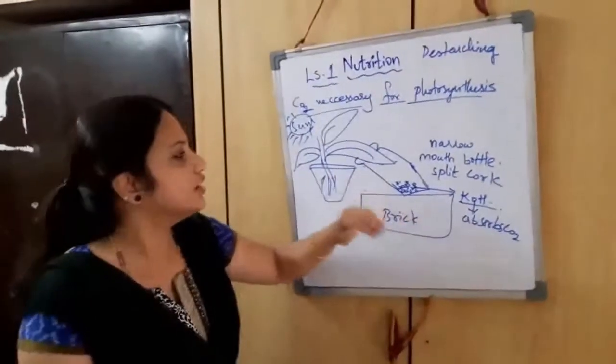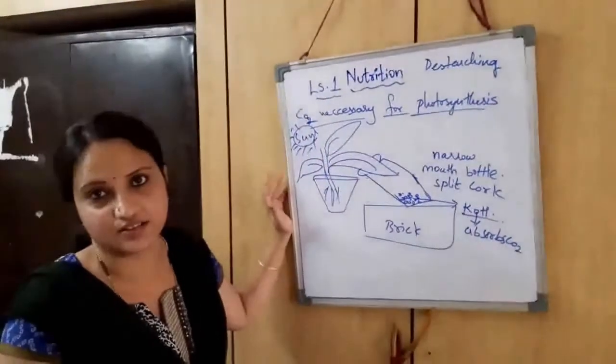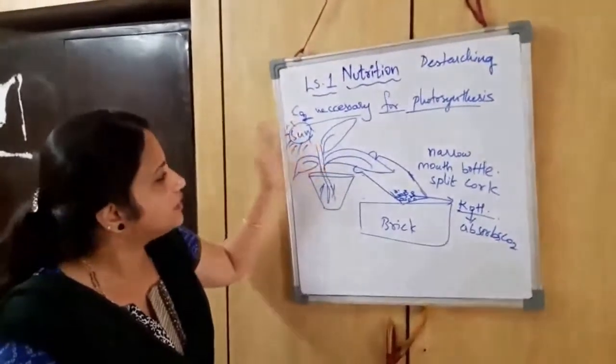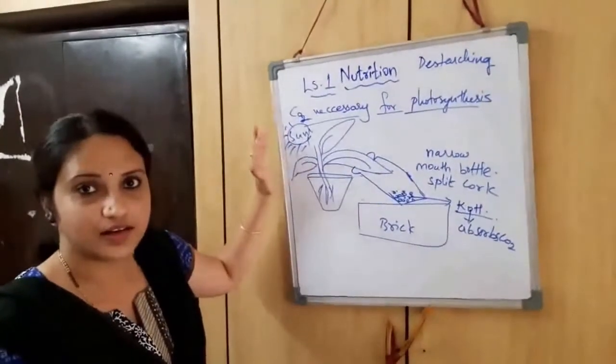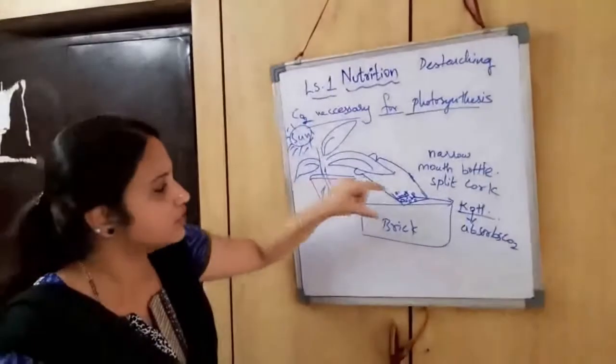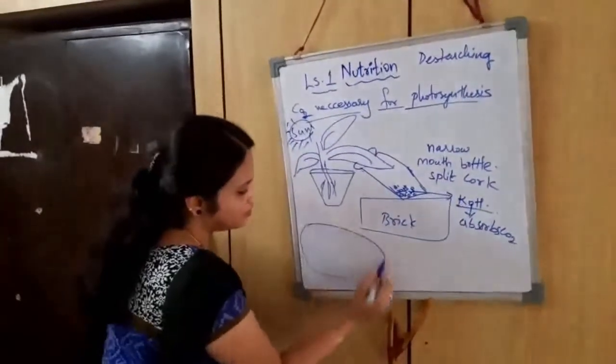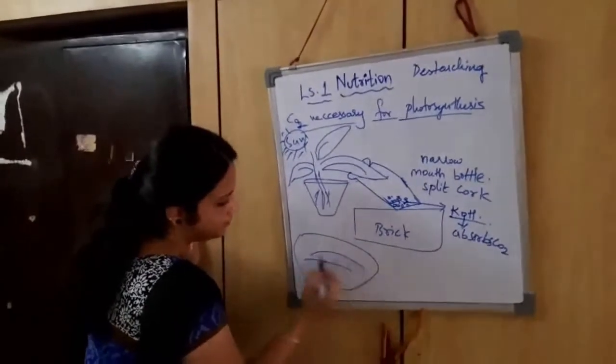Later, when you keep this experimental setup in sunlight for about 2 to 3 hours, just pluck the leaf and remove it from the bottle. Place it on the Petri plate like this.